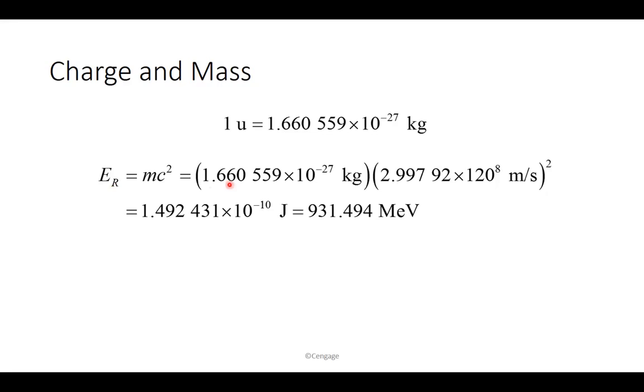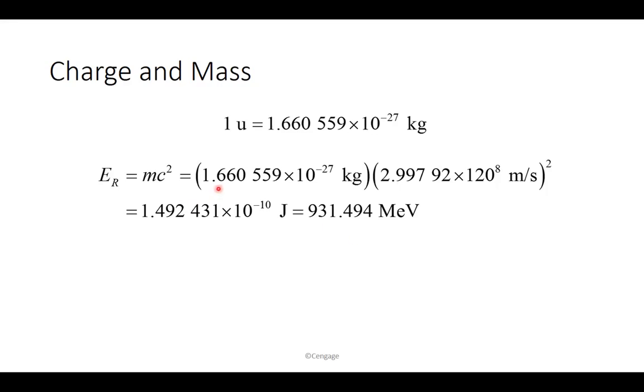So if you consider 1 U, which is equal to these many kilograms, and you multiply it by the speed of light squared, where the speed of light is 10 to the 8th, you are going to get this much energy in joules, and if you convert that into electron volts, you are going to get 931.494 mega electron volts.